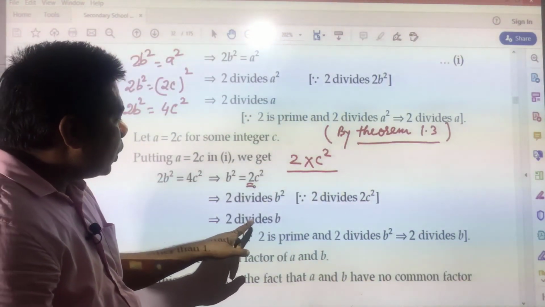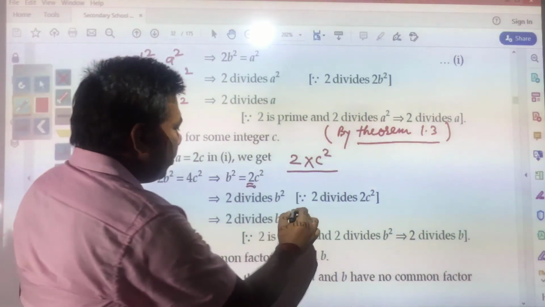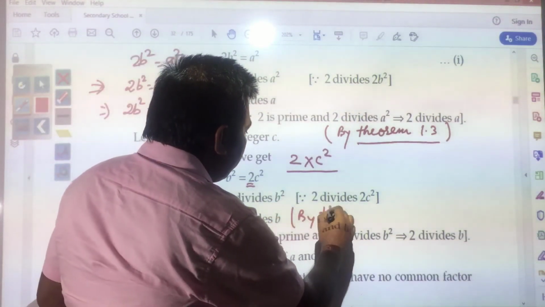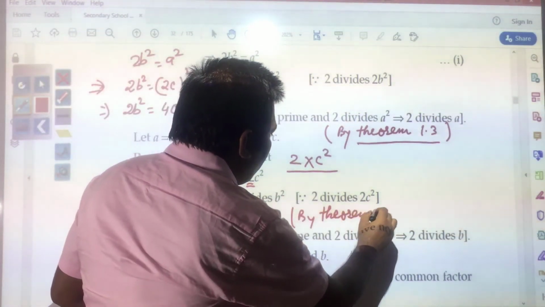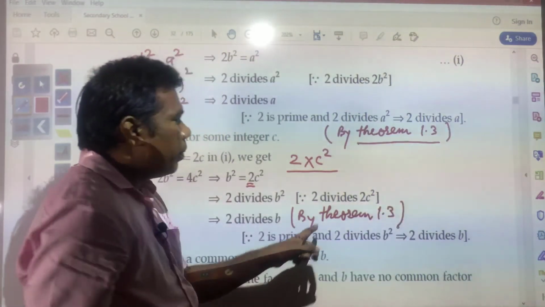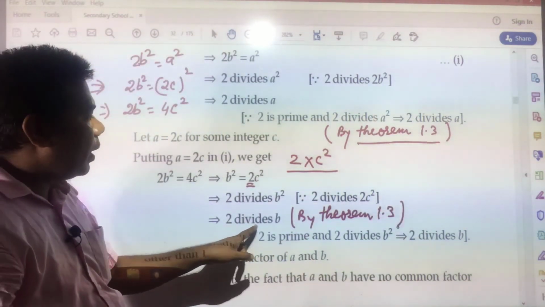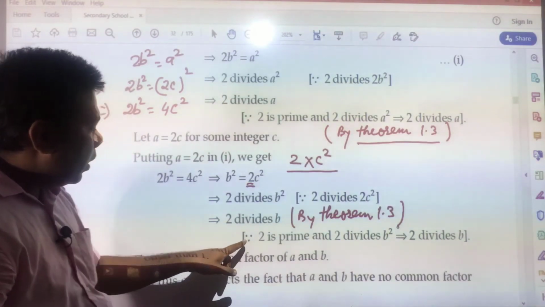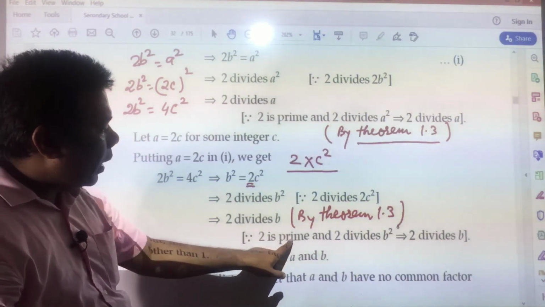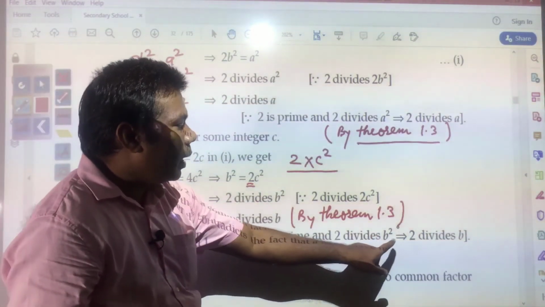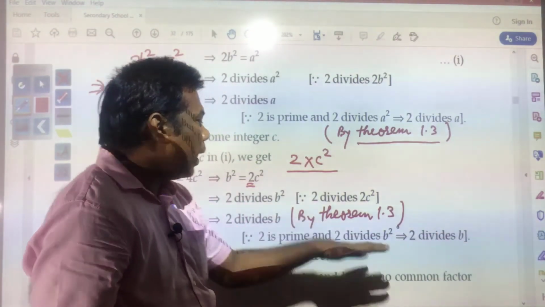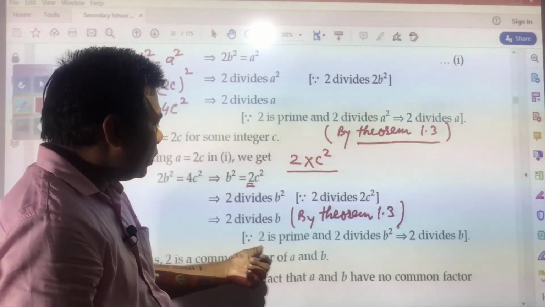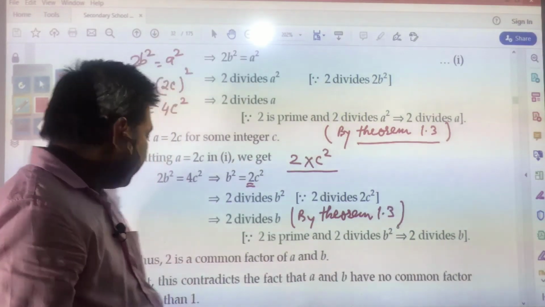Therefore 2 divides b, again by theorem 1.3. Since 2 is prime and 2 divides b square, that implies 2 divides b. Either you write by theorem 1.3 or simply write this.